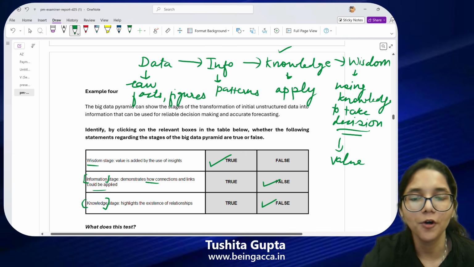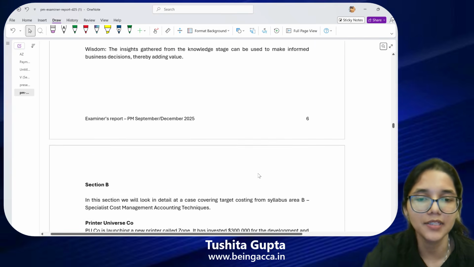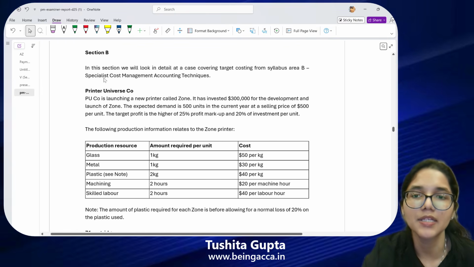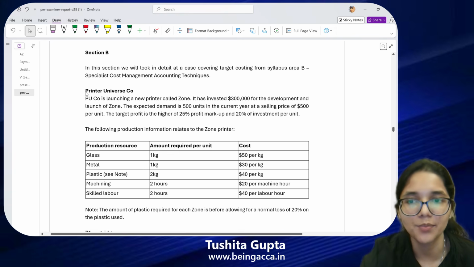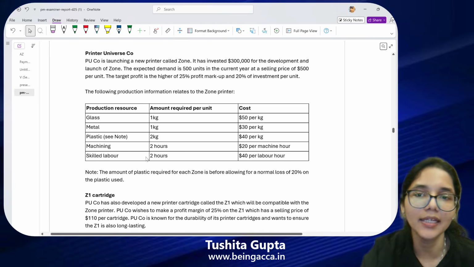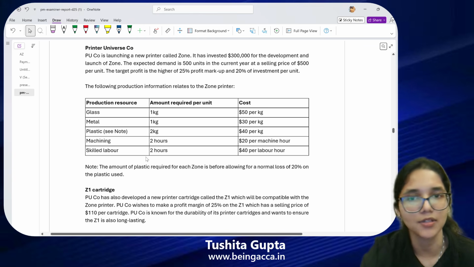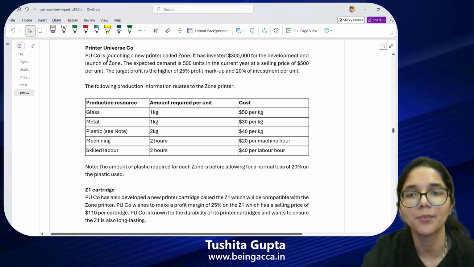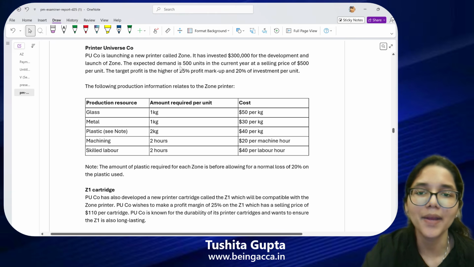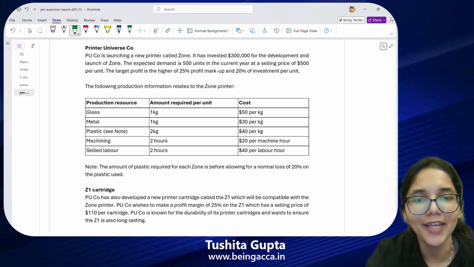Okay. Now we move forward to one case study that we are given related to section B of our paper. This case study comes from syllabus area B of our PM syllabus, that is the specialist cost management accounting techniques. So we are given this case study and then we have to answer questions which are based on it. So Printer Universe Company, PU Company, is launching a new printer called Zone. It has invested $300,000 for the development and launch of Zone. The expected demand is 500 units in the current year at a selling price of $500 per unit.